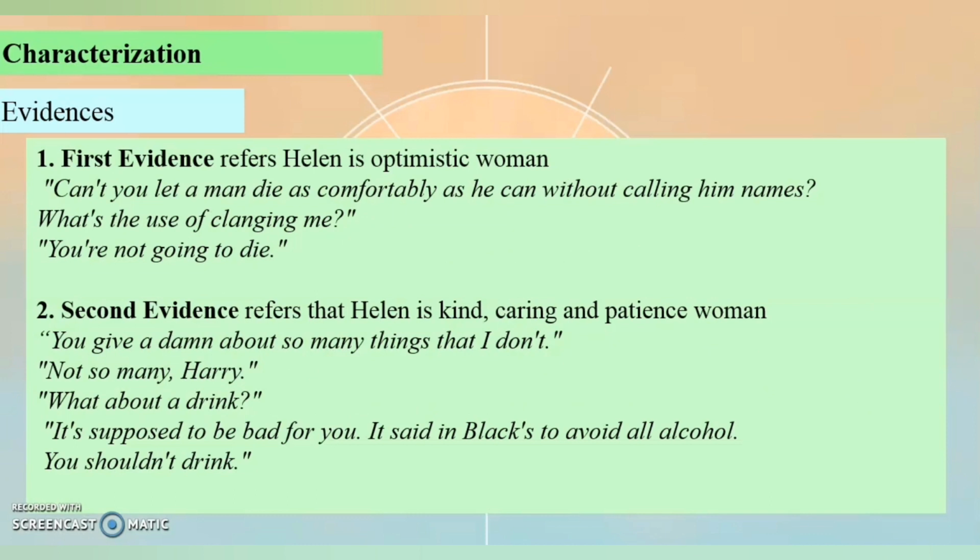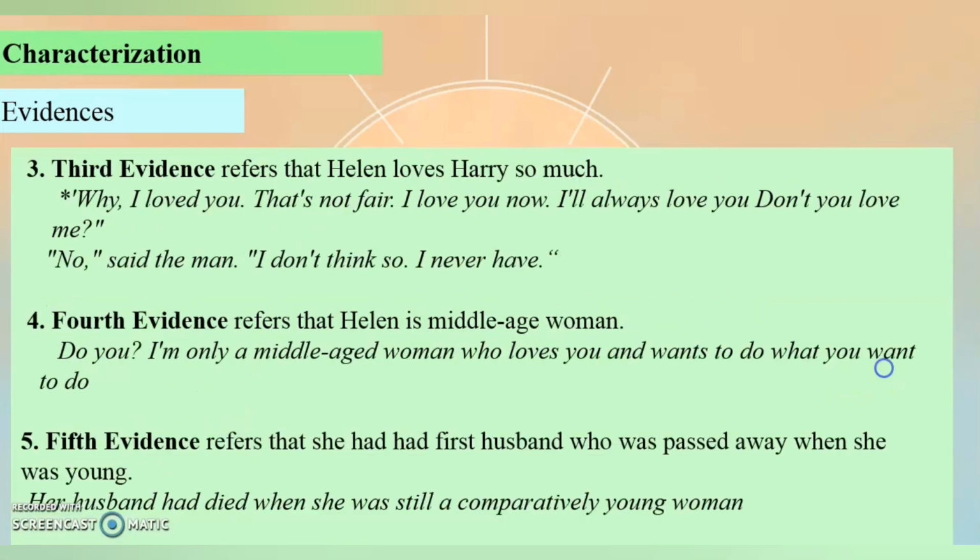There are several pieces of evidence that tell about the characterization of Helen. The first evidence refers that Helen is an optimistic woman. You can read that. The example of the lines that tells about that. And the second evidence refers that Helen is a kind, caring, and patient woman. You can read that. And the third evidence refers that Helen loves Harry so much. You can read that.